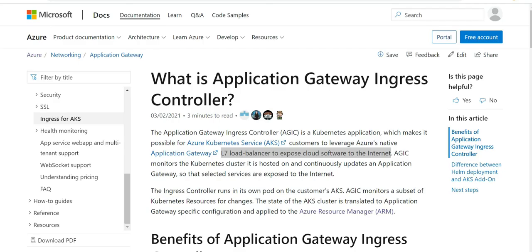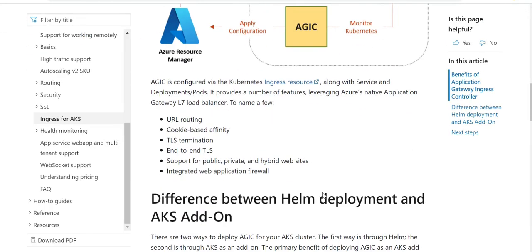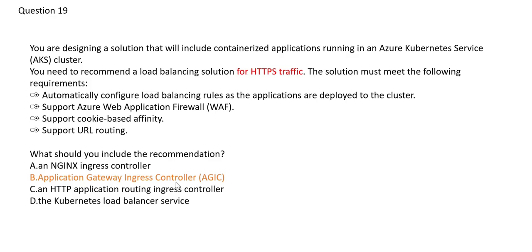If I scroll here, I can see everything: URL routing, cookie based affinity, TLS termination, and WAF support, integrated web application firewall. So hey, it looks like we got our answer here.